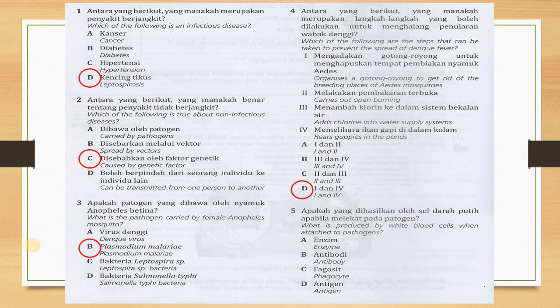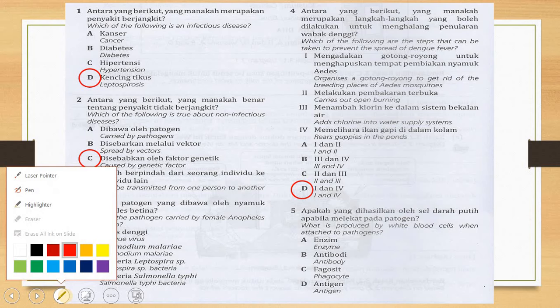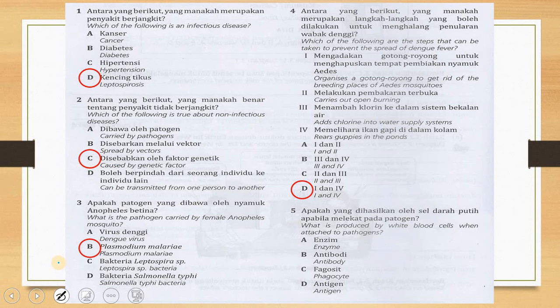So question number 1, the answer is leptospirosis, because it's asking you about the infectious disease. An infectious disease is when it transfers from one person to another person. Cancer, no, this is maybe because of your genetic factor.